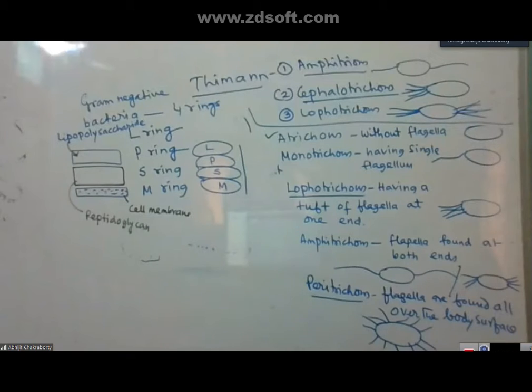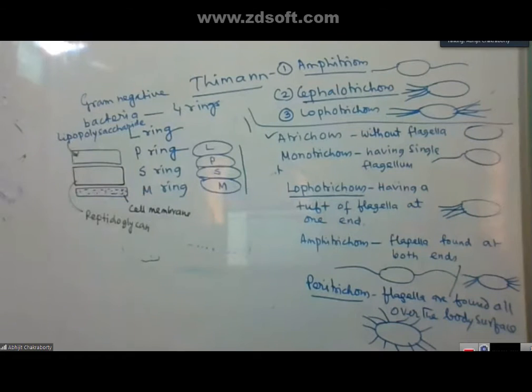So what about these rings? The L ring is present in the lipopolysaccharide layer. The P ring is present in the peptidoglycan layer. The S ring is found attached to the cell membrane.